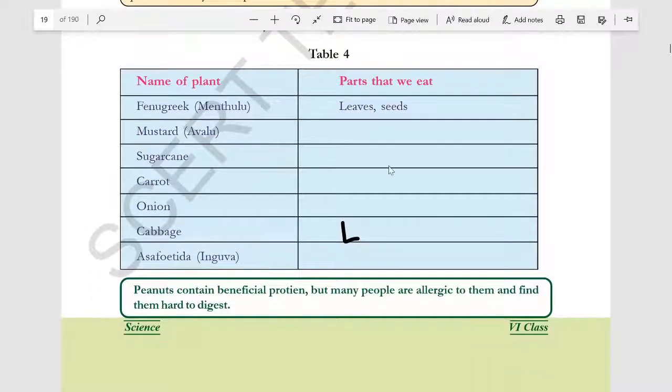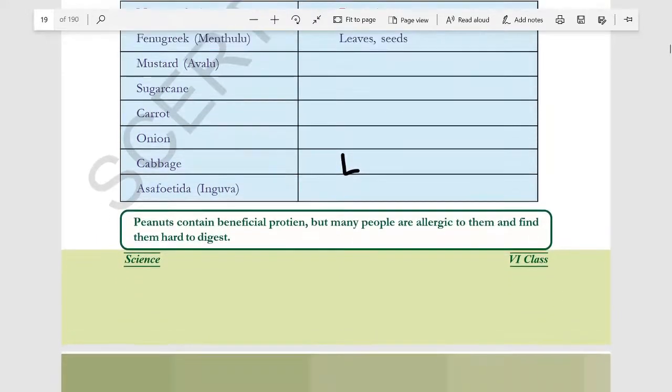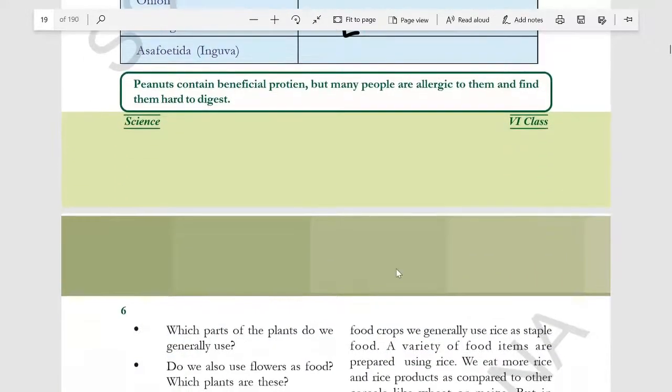So from where do we get? Fenugreek, that is menthulu, we get from leaves. Part of the plant that we eat, fenugreek is seeds. So leaves and seeds we eat. Mustard, yeah, we eat seeds. Sugarcane, that is stem part. Carrot, that is a root part. Onion, that is also a stem part. Cabbage, leaf part. Asafoetida, as well like that.